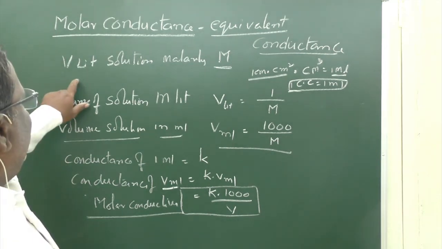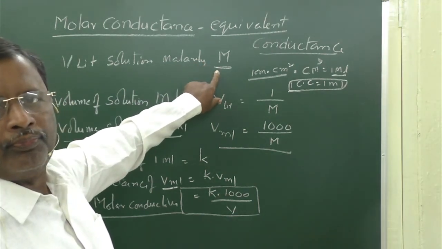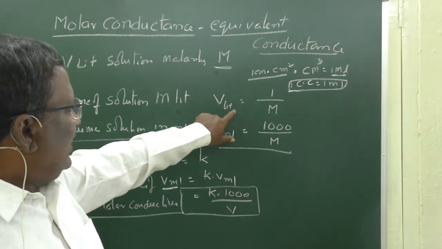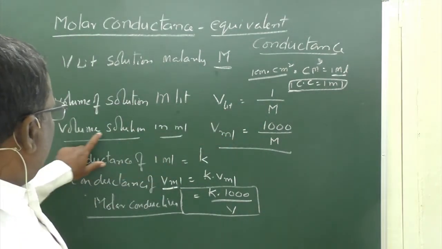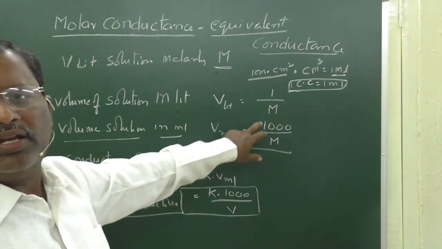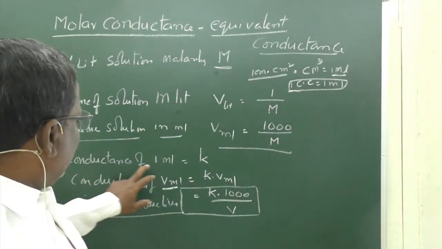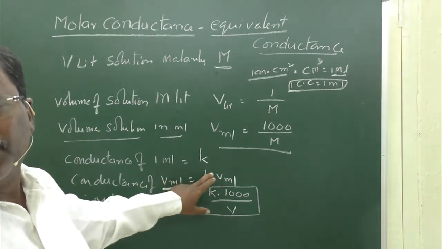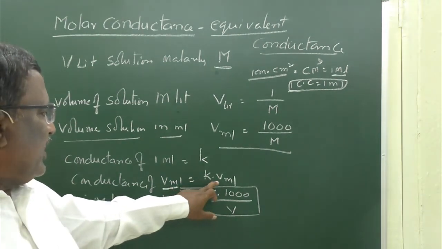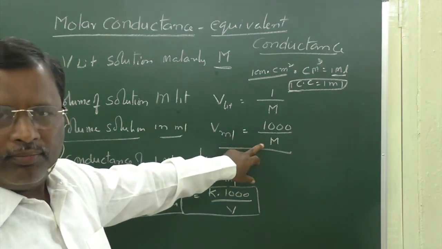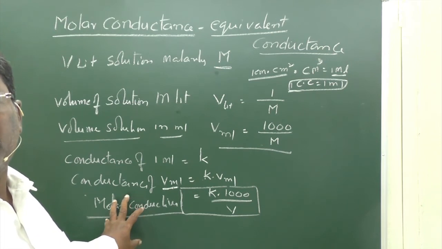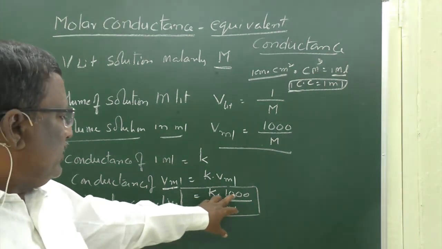So, once again, for V liters of a solution with molarity M, the volume of solution in liters that contains 1 mole of solute is V liters, equal to 1 by M. Similarly, the volume of solution that contains 1 mole of electrolyte in ml is V ml, which is 1000 by M. Now, the conductance of 1 ml, which is 1 cc, is known as specific conductance kappa. Therefore, the conductance of V ml solution which contains 1 mole of solute is kappa into V ml, but V ml is equal to 1000 by capital M. That is the conductance of 1 mole of solute, said to be the molar conductivity. Molar conductivity is equal to kappa into 1000 by M.